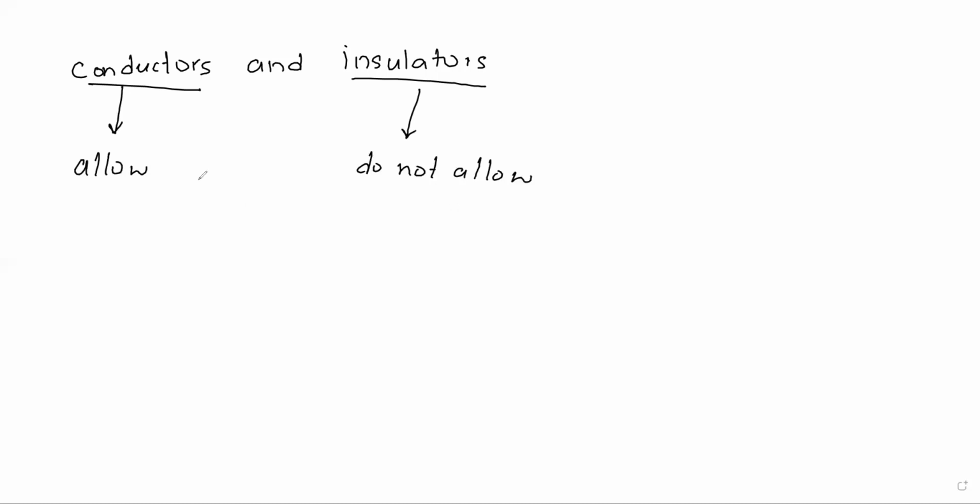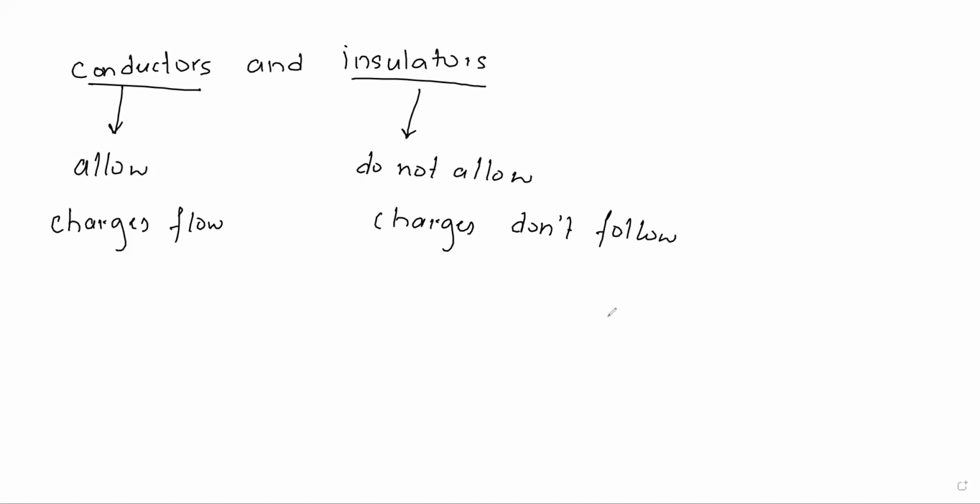This means the charges flow through these materials, whereas the charges do not flow in insulating materials. So the materials which allow the charges to flow through them are called conductors, whereas the materials which do not allow the charges to flow through them are called insulators.